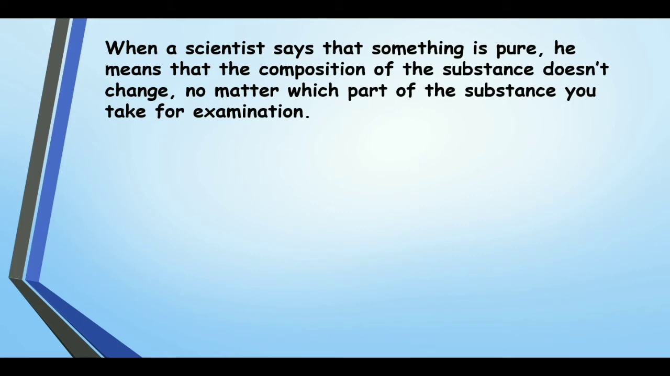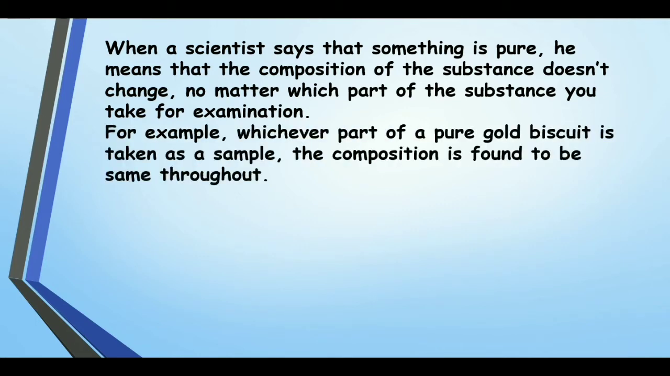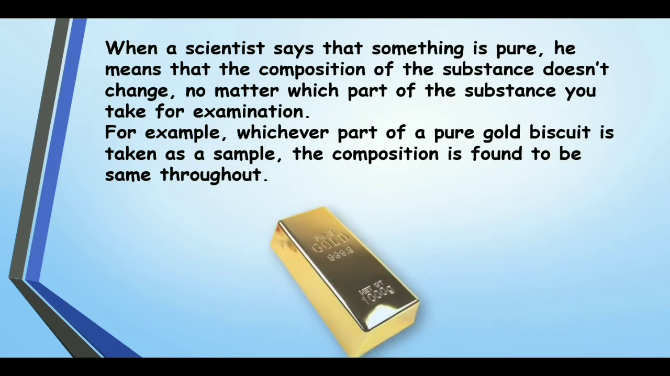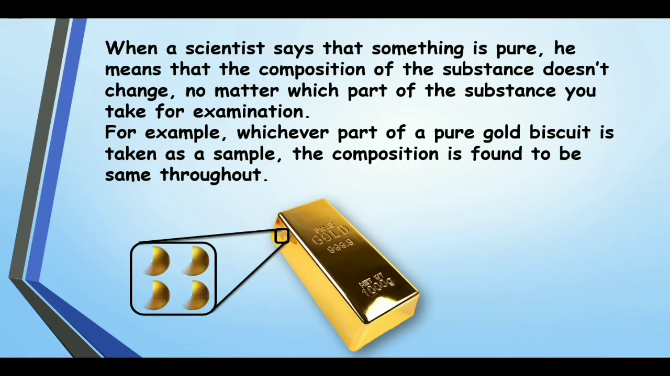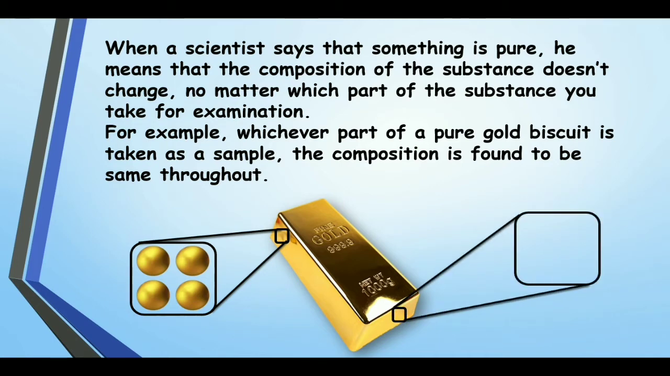When a scientist says that something is pure, he means that the composition of the substance does not change no matter which part of the substance you take for examination. For example, whichever part of a pure gold biscuit is taken as a sample, the composition is found to be the same throughout the gold bar. You can take from this point, it will show the gold particles, and if you take from this side, it will also give the same composition, same gold particles. So if this is like that, we call it a pure substance.